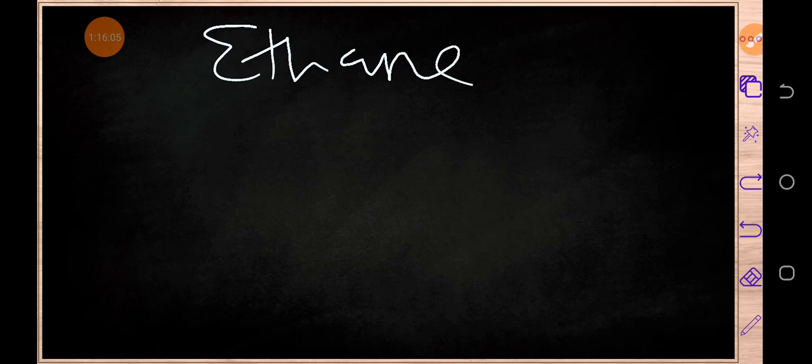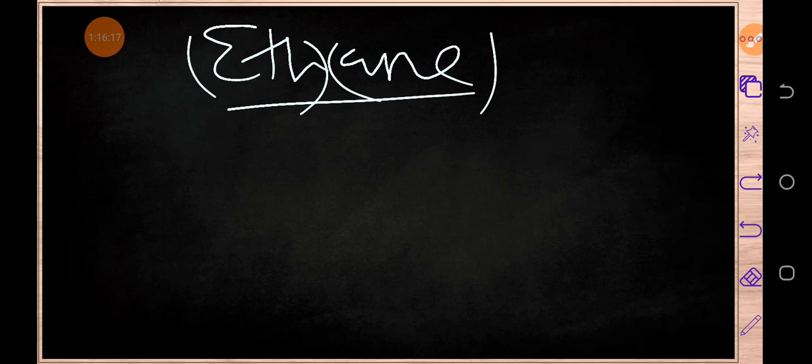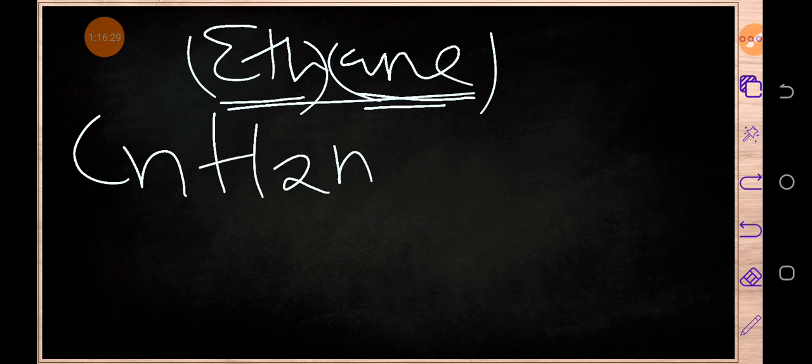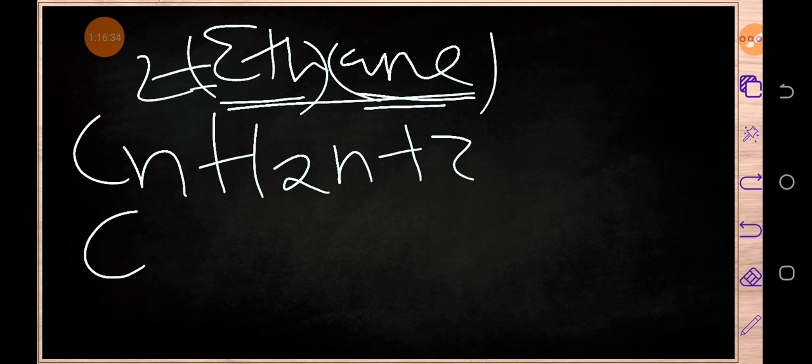is the one which determines how the structural formula will look. So this is ethane. So how do we write ethane? This is C2. Don't forget, this is alkanes. This represents alkanes. So we're going to write the general molecular formula for alkanes, and the general molecular formula for alkanes is this one. Then where there is n, we're going to put 2, because the prefix is telling us that this compound has got 2 carbon atoms.